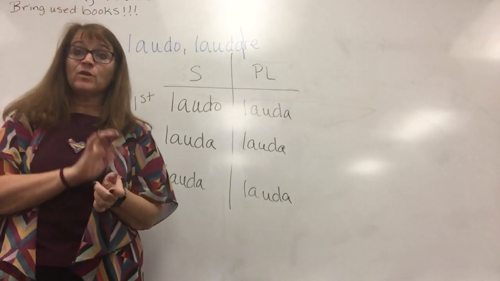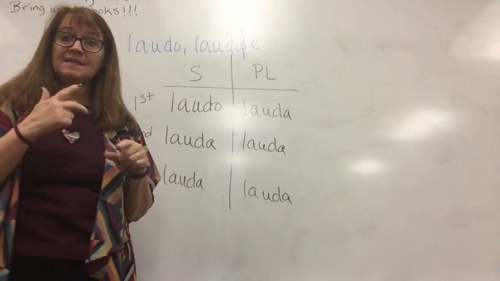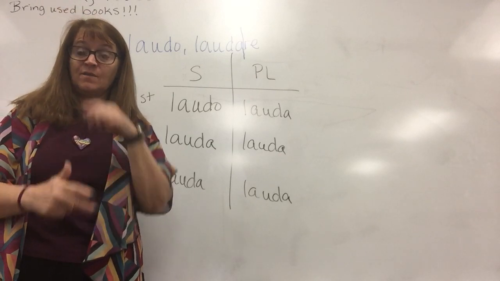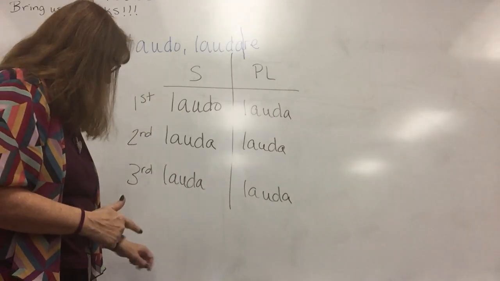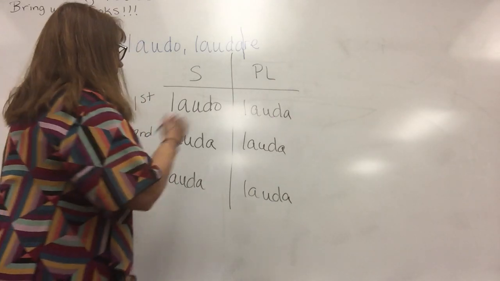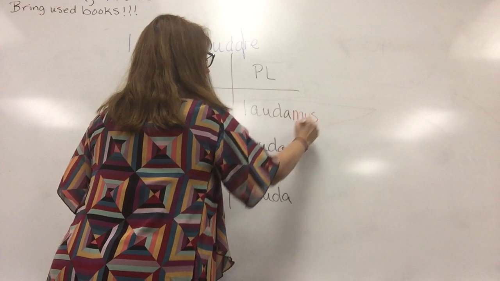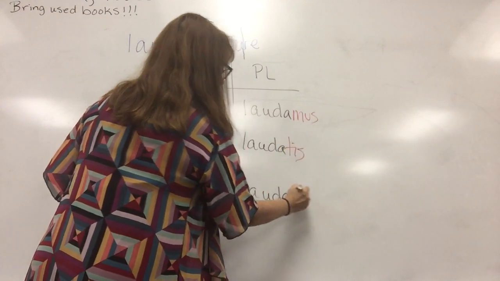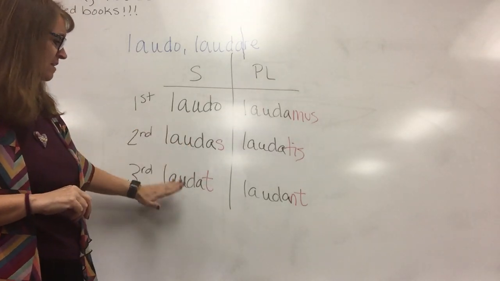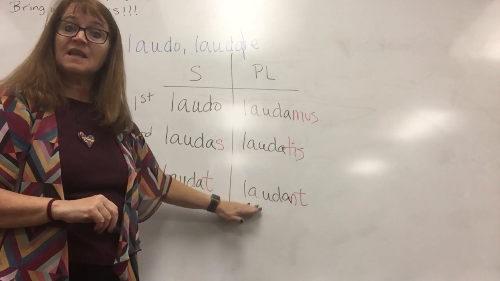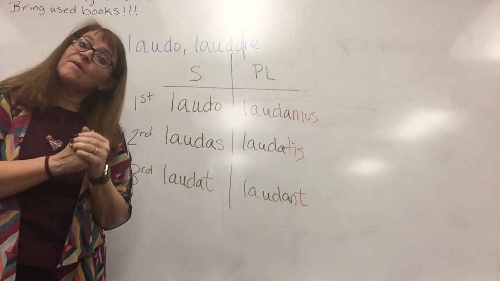Now remember, I told you that verbs have personal endings. And in the present tense, the personal endings are o, s, t, mus, tis, nt. Do you want to say it with me? O, s, t, mus, tis, nt. So I'm going to go ahead and put those down here. O is there, S, T, mus, tis, and then N-T. So we could say laudo, laudas, laudat, laudamus, laudatis, laudant. And there you have the present tense of our model verb.